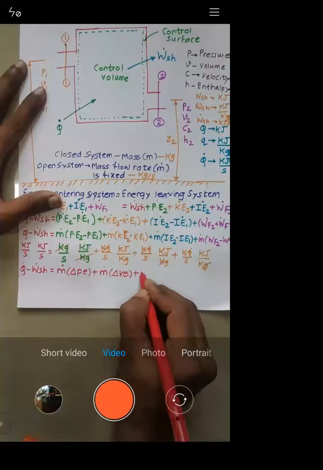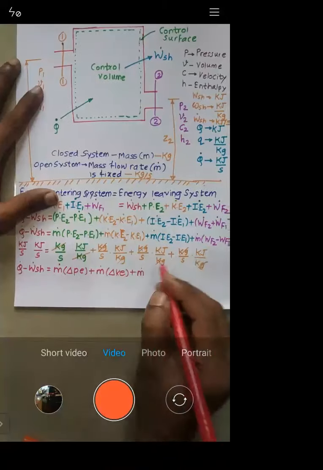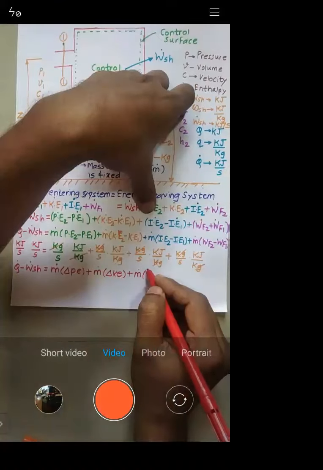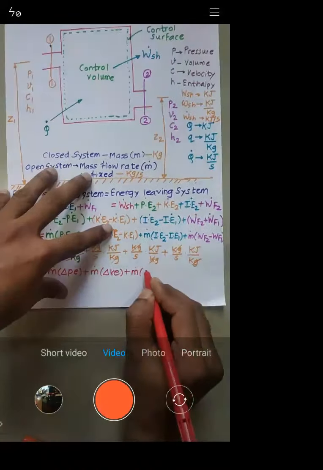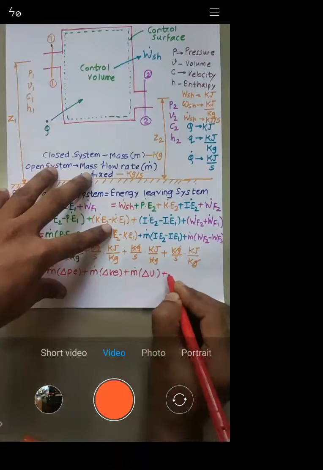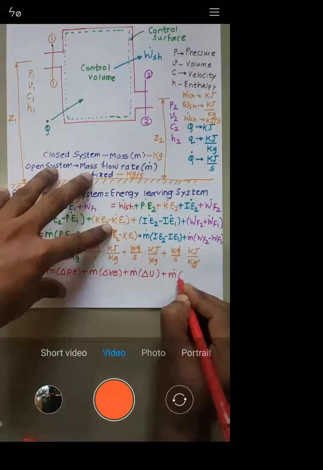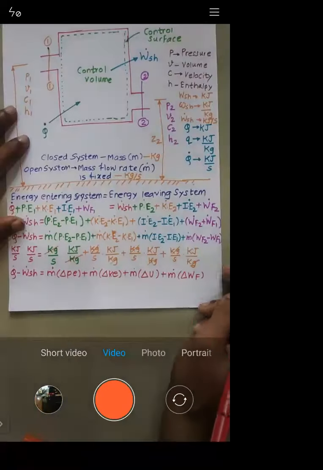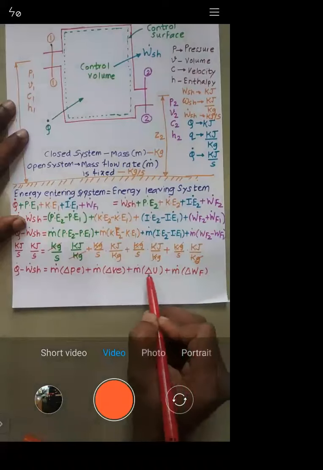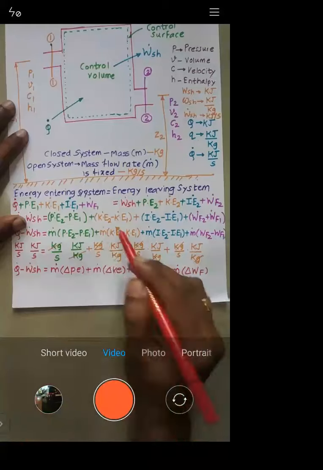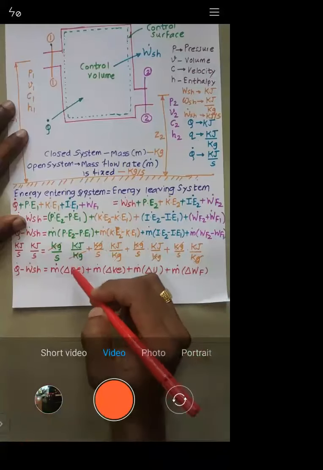Again plus m dot as it is, into IE2 minus IE1, the change in internal energy, which we used to indicate by delta U. Plus m dot as it is, the change in flow work, which we will indicate by delta WF. Try to understand: change in internal energy is delta U, change in flow work is delta WF, this is change in kinetic energy, and this is change in potential energy.